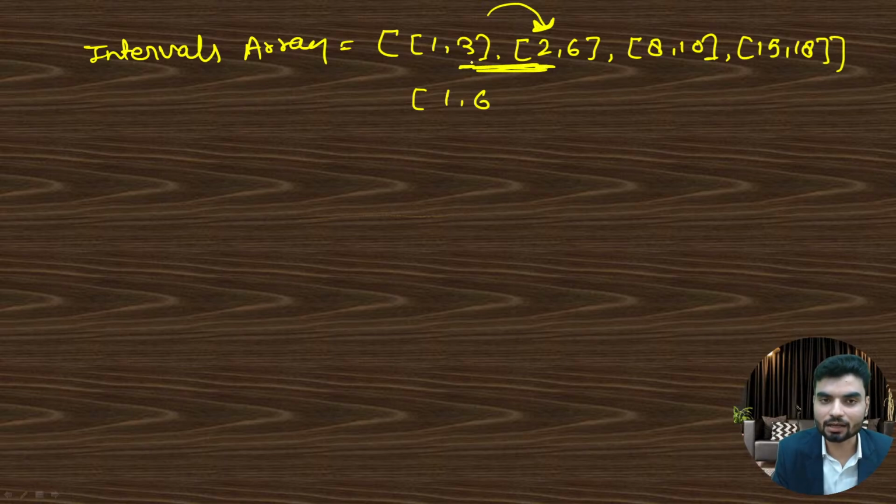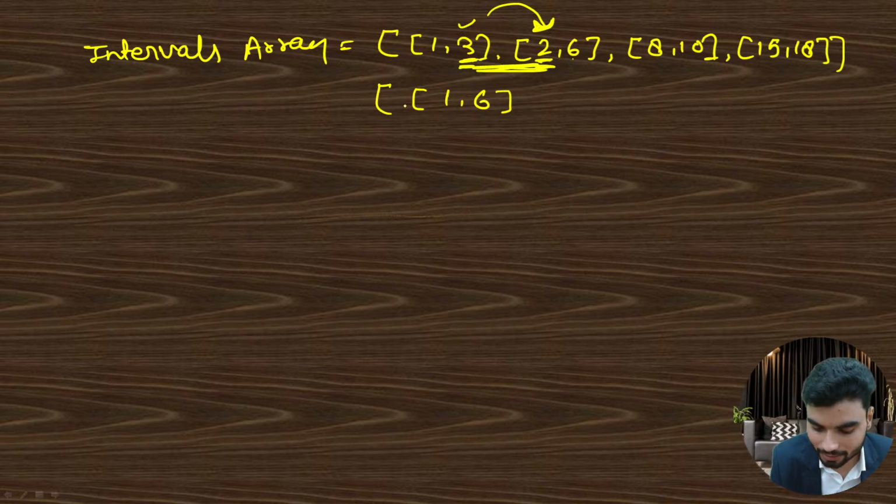If the left array has a greater value at the first index as compared to the 0th index of the right array, which means you have something overlapping. And if this is overlapping, then compare these values 3 and 6 and take the maximum value, and here you'll get non-overlapping intervals.